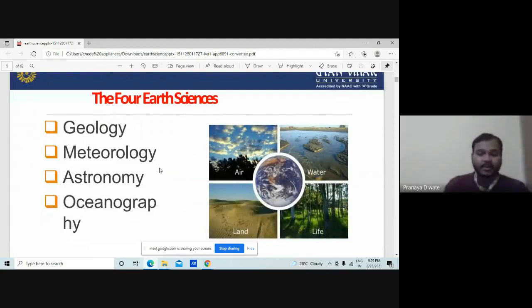Basically, we divide earth science into four different branches: geology, meteorology, astronomy, and oceanography.